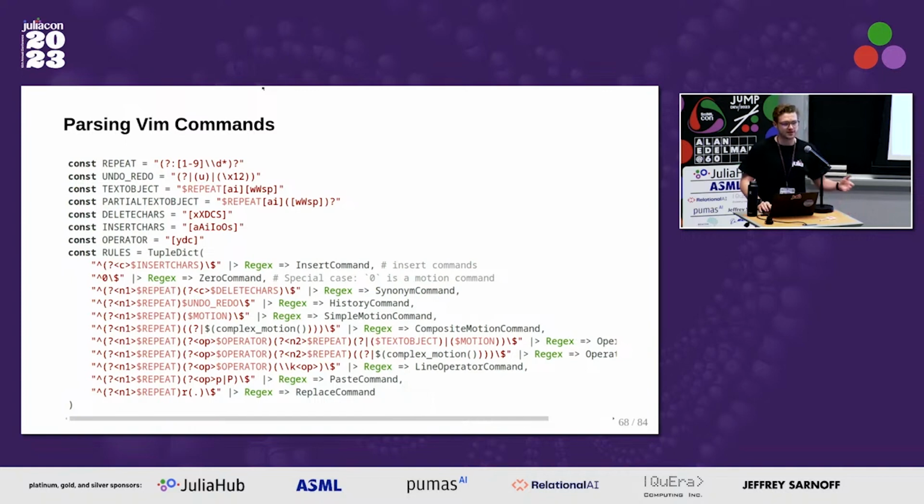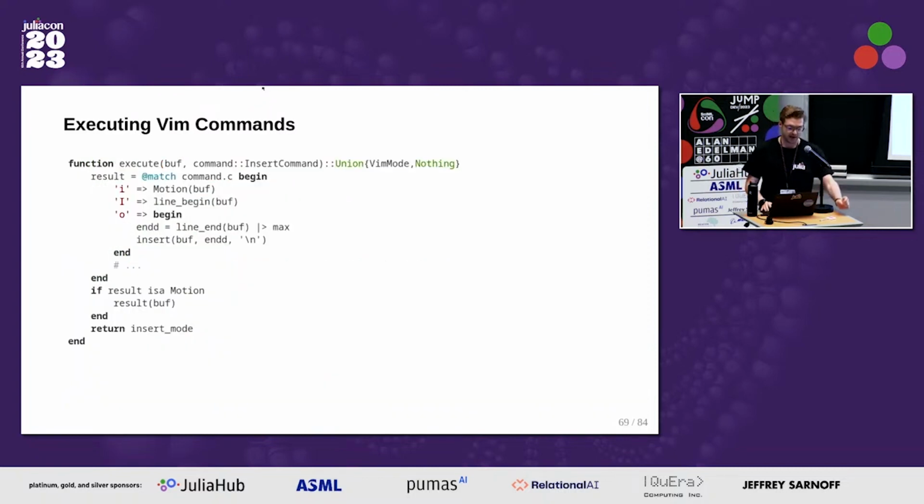So what happens is we take in characters as they come in, and then we match them to these regular expressions. And once we've found a match, we pass it into these structs, these command structs. There's a command abstract type and then many subtypes. And once we have that, we execute it.